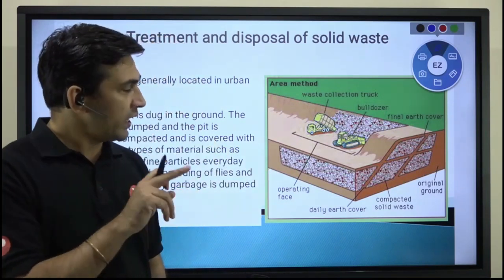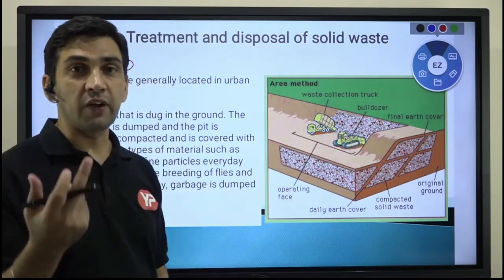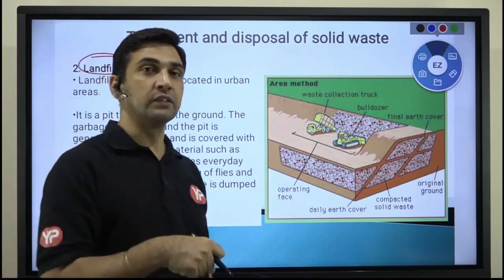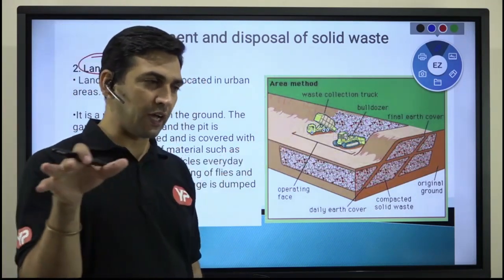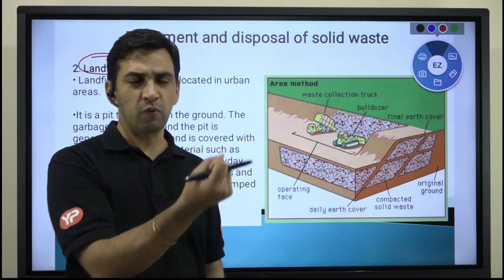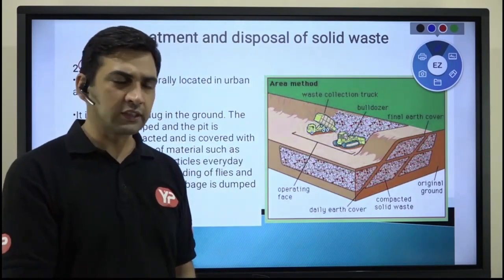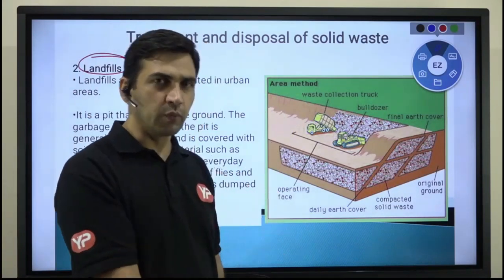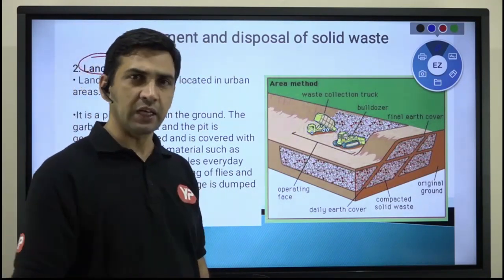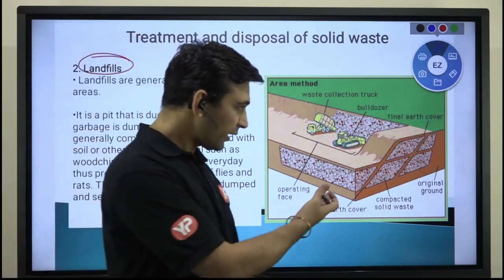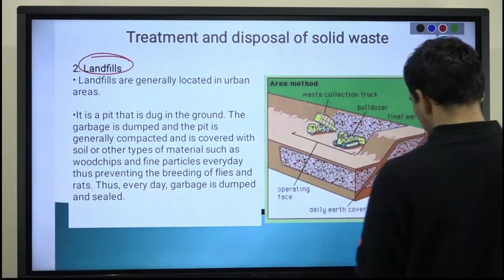But the impact is that if it rains, then obviously if you have spread a soil layer over it, water can go inside it. If water goes inside it, it will produce leachate, and through leaching, slowly it can contaminate your underground water. There is a pictorial view here, if you can just have a look.